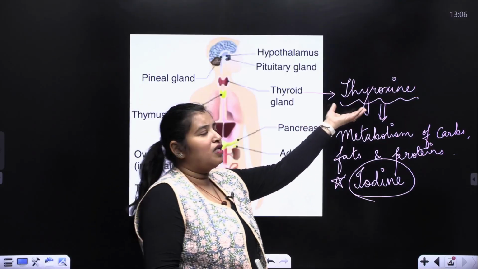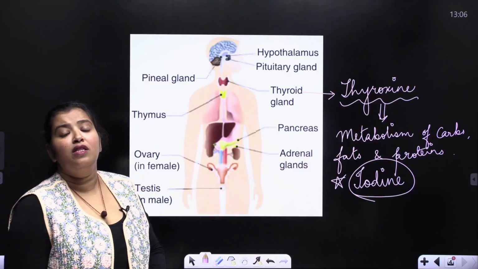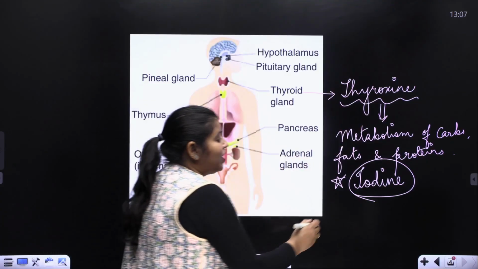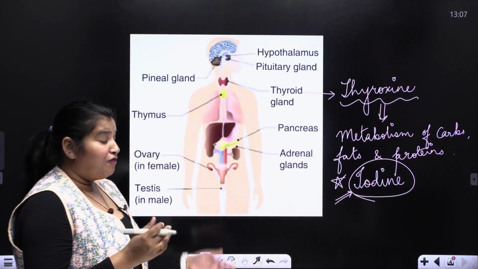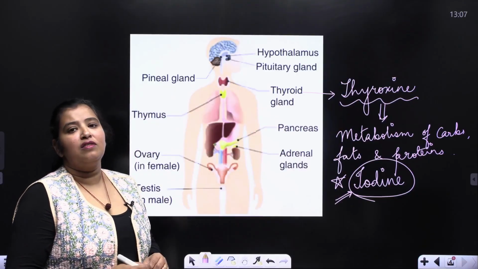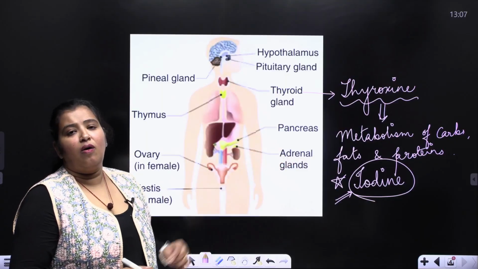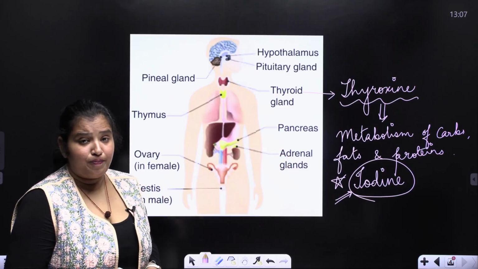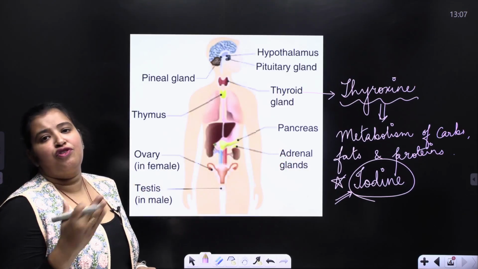Because that helps in proper secretion of thyroxine. That is what is forming the base of this hormone. Clear? So, if there is a deficiency of iodine in the diet, thyroxine synthesis will not take place properly, and the effect will be directly on the metabolism of these three components of food, which are the major macronutrients.